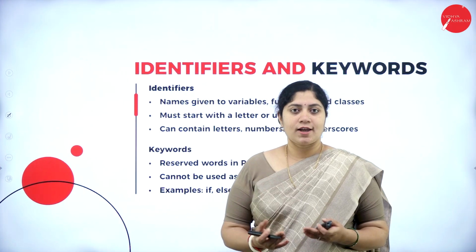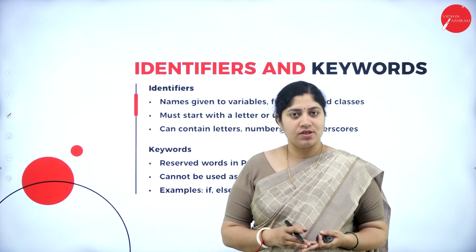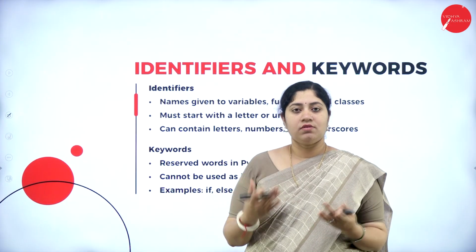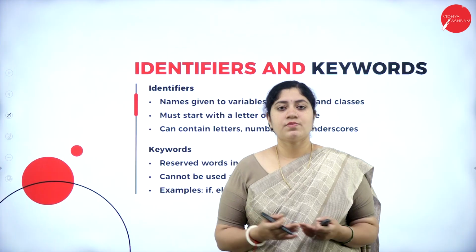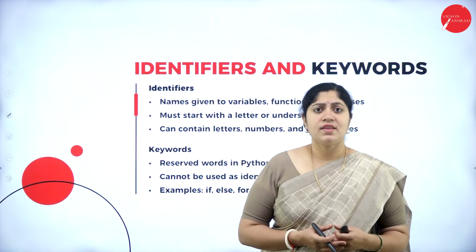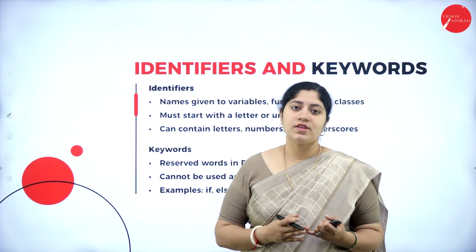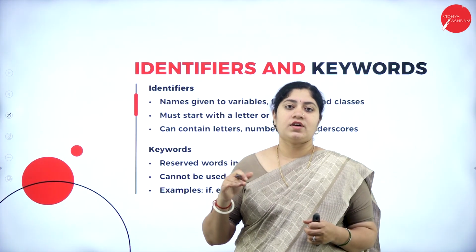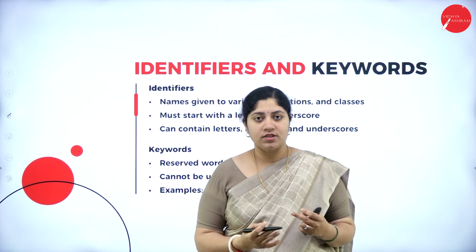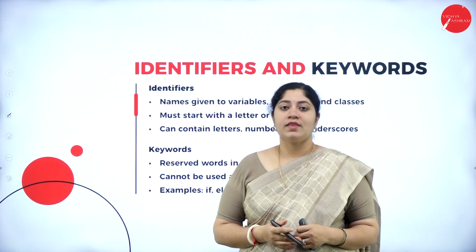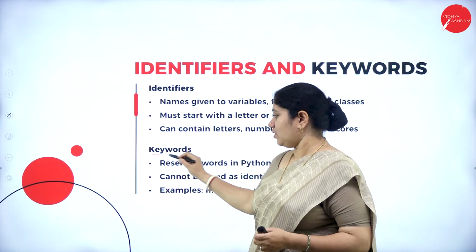Now let's understand what identifiers as well as keywords are. Identifiers are none other than the names that are given to different variables, functions as well as classes. There is a rule that an identifier should always start with a letter or an underscore. It can contain numbers, letters and underscores only. Next, let's understand what keywords are.